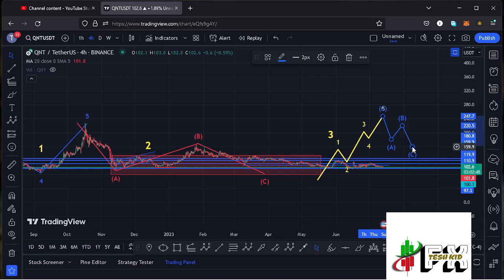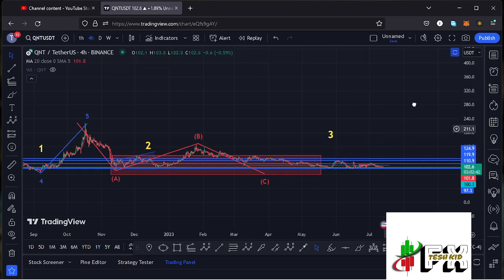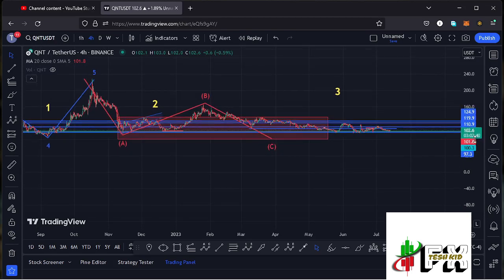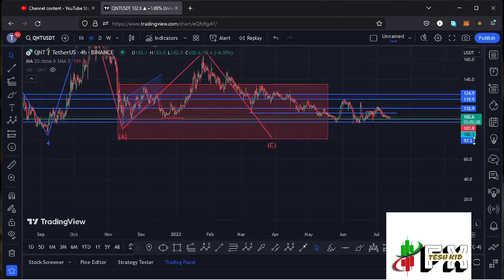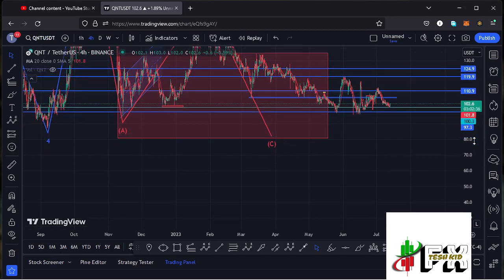But from a short-term point of view, I have my target areas at around the $106.5 mark, where we have resistance, and on a break above that, Quant can see the $110.9 mark once more.